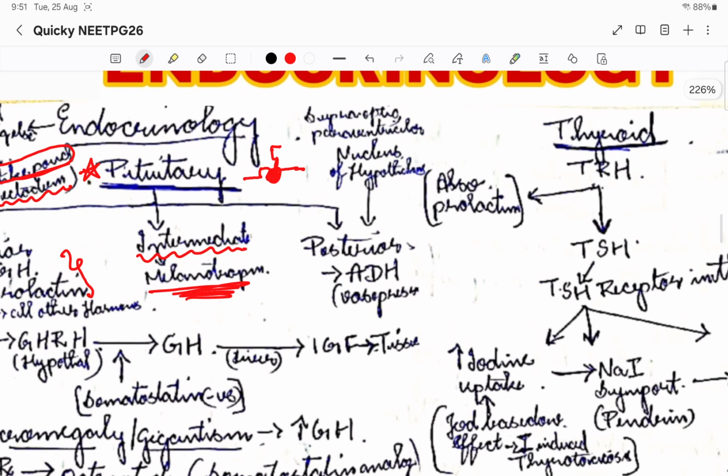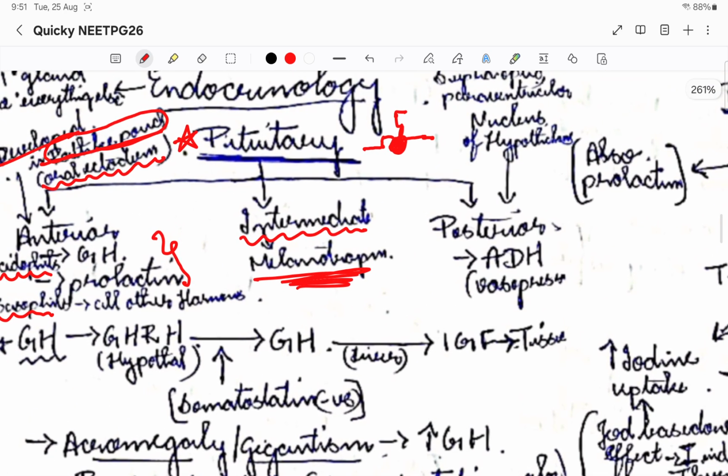Now, we all know that the anterior pituitary gets its signal from releasing hormone, right? Releasing hormone will send its signal from the hypothalamus and stimulates the anterior pituitary gland, which will send the particular stimulating hormone to that particular gland. For example, thyroid. Okay, let us take adrenal gland.